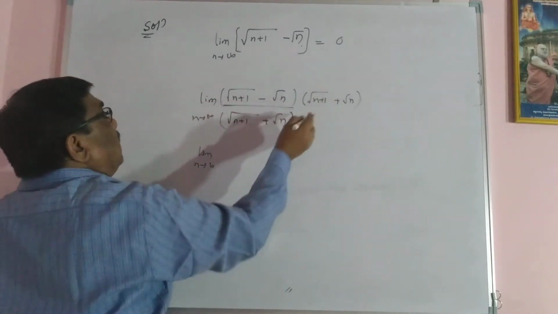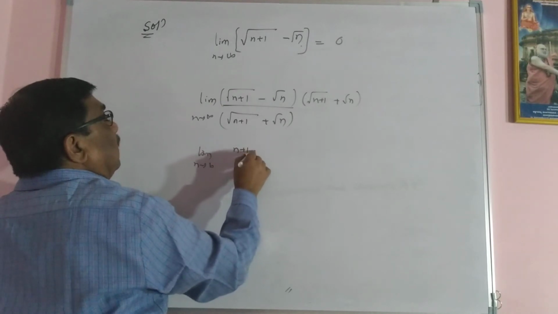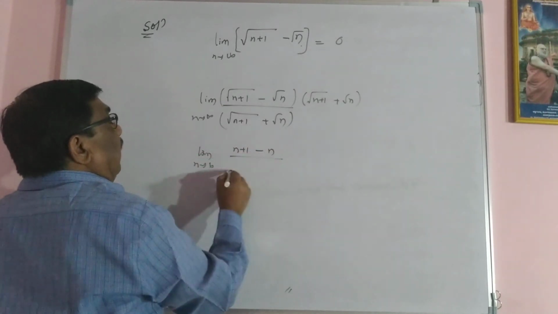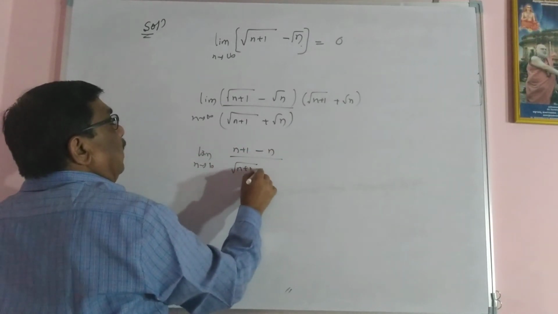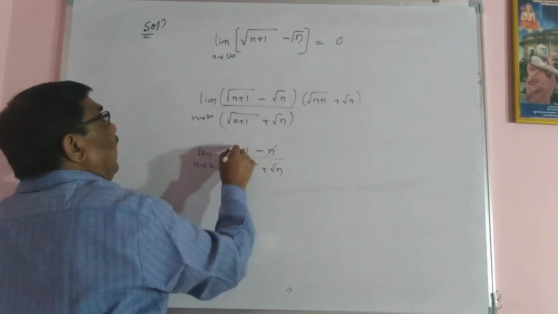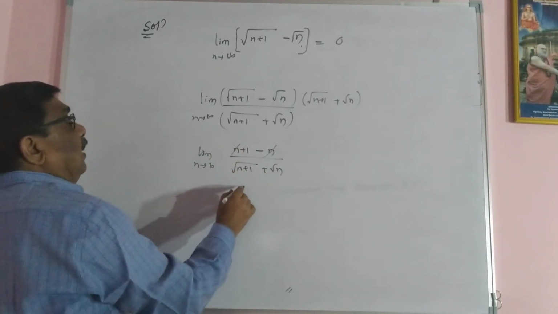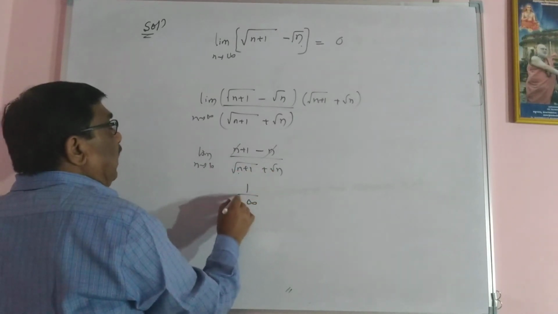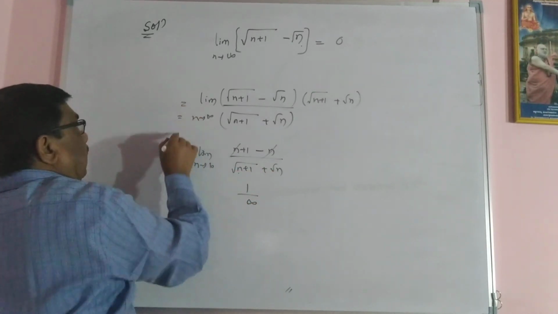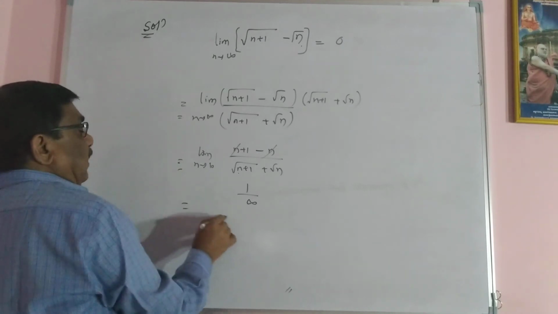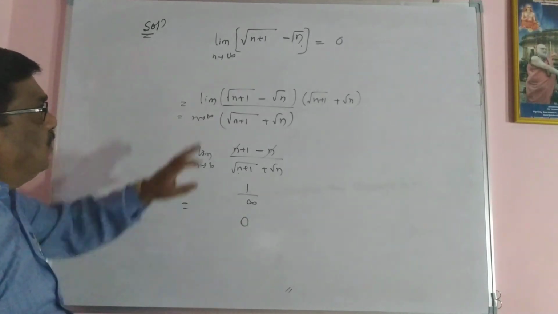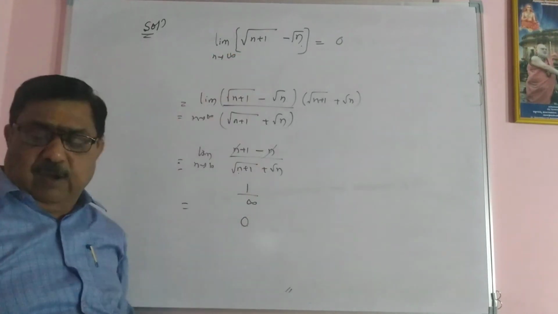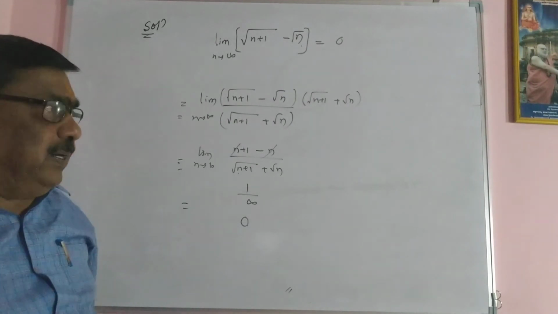This is a minus b times a plus b, a square minus b square: n plus 1 minus n divided by root of n plus 1 plus root n. This cancels. When I put the limit, it is infinity plus infinity, so totally infinity. Then 1 by infinity is 0. So such a term you have to rationalize and get the limit.